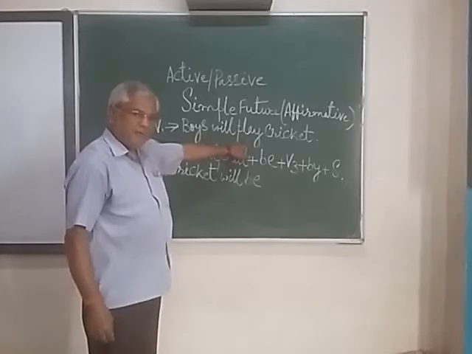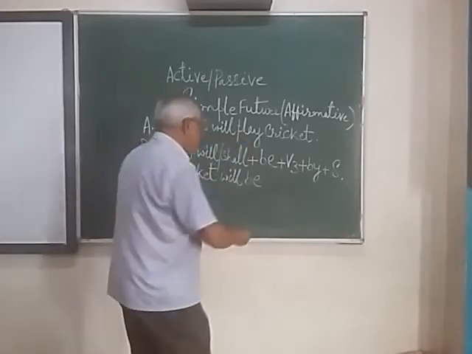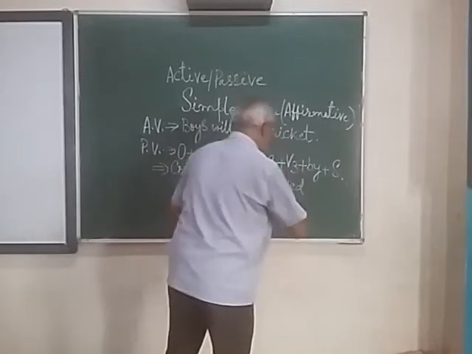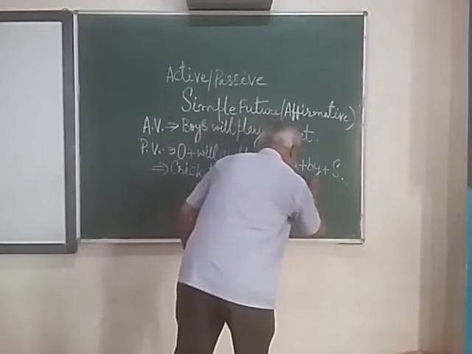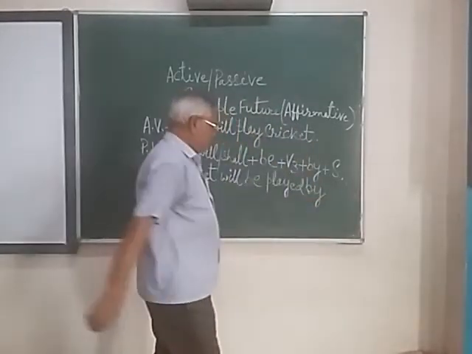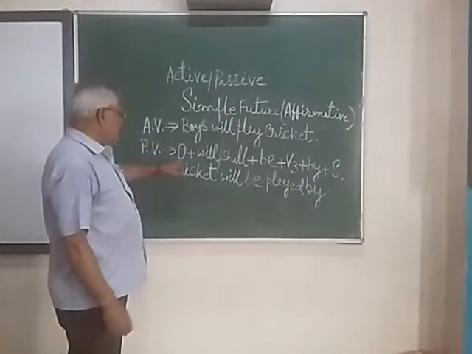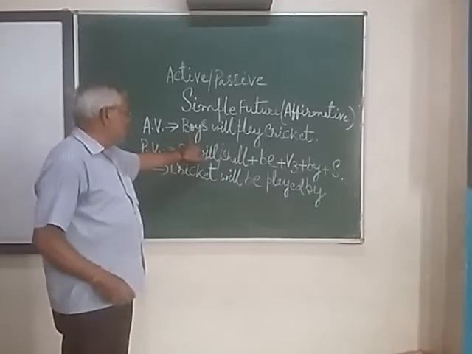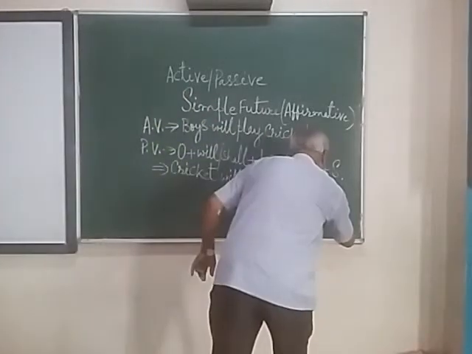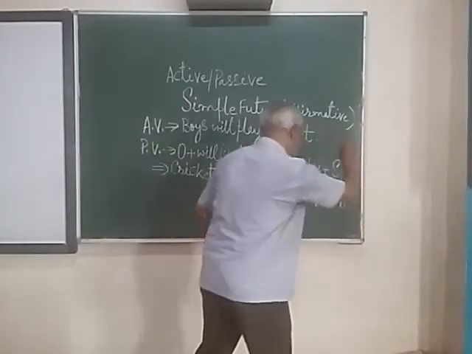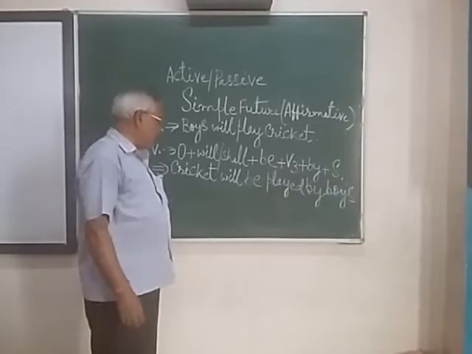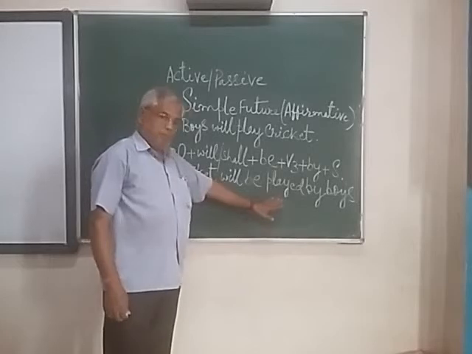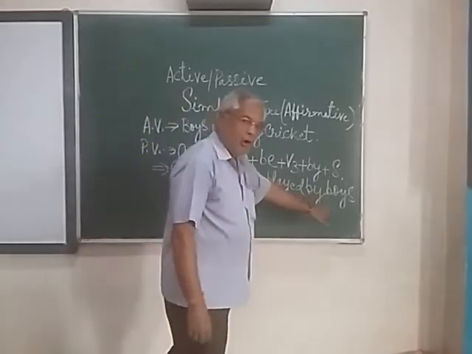So this is V1, which we have to change into V3, that is played. Then the word by, then the subject. So here the first word in the active voice, the subject, should be written over here. So now one sentence for this in passive voice: Cricket will be played by boys.